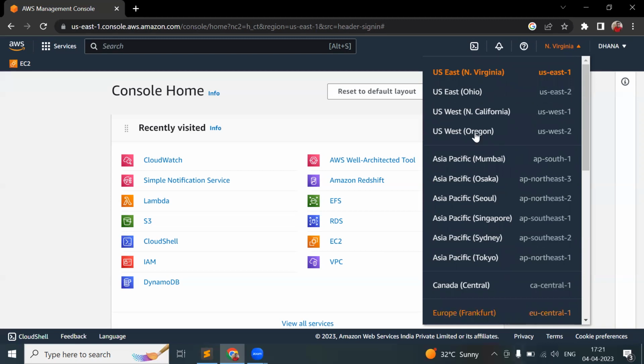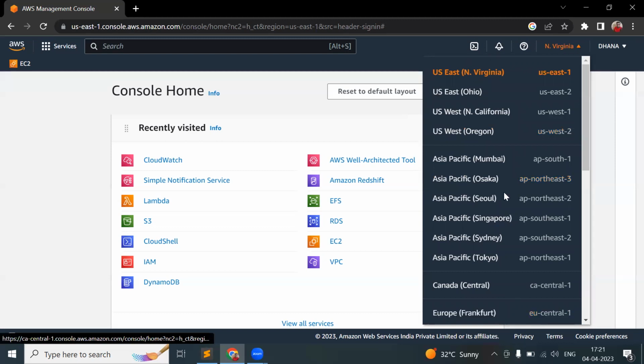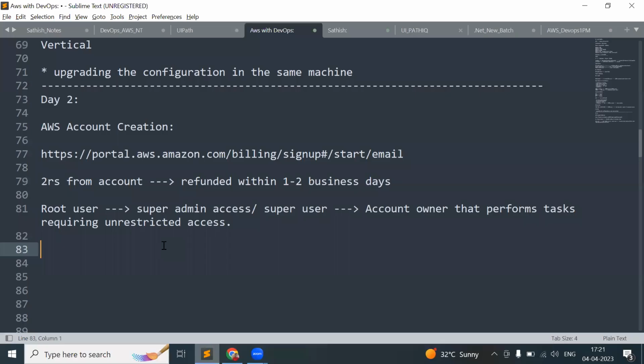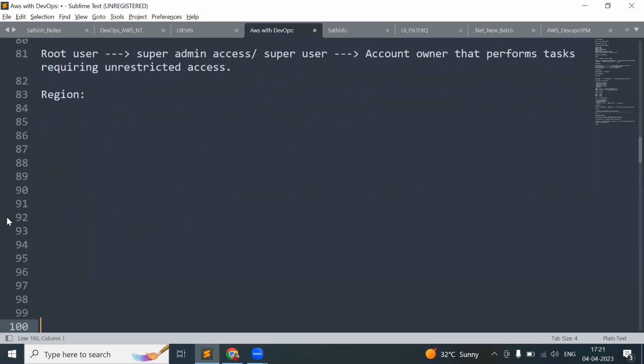So what are these regions? What is meant by region? What are these locations, and why are these locations used? The first concept in AWS we are going to see is what is meant by region. Region is nothing but a geographical location.